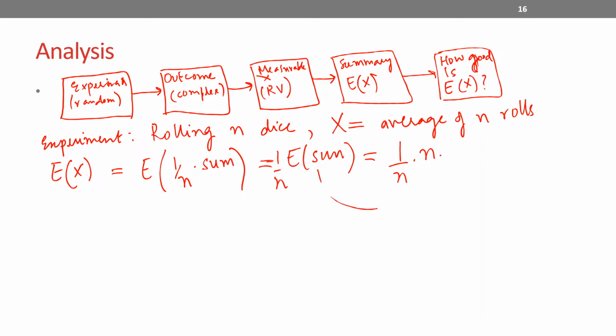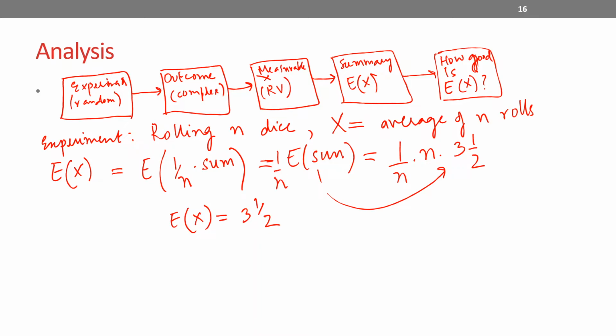This was calculated in one of the problems earlier, or we can calculate it now, and it is equal to 3.5. So the expected average of n rolls is 3.5, and notice it's independent of n. Essentially we're saying that the expected average for rolling n dice is 3.5.